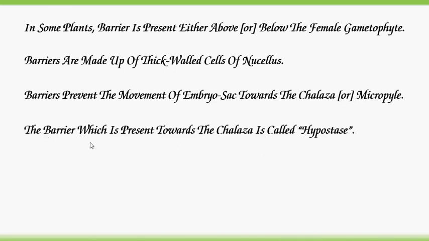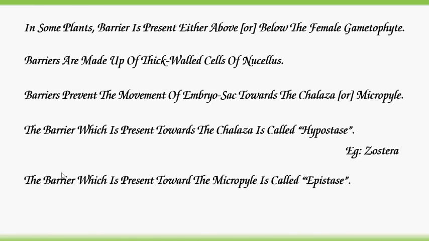The barrier present towards the chalaza is called hypostase, which is present in Zostera. The barrier present towards the micropyle is called epistase. It is present in Costus. Hypostase and epistase are both barriers which help to prevent the movement of the embryo sac towards the chalaza or micropyle.